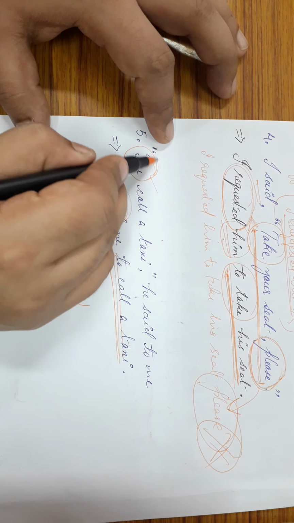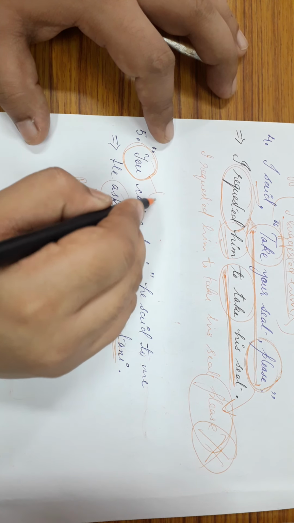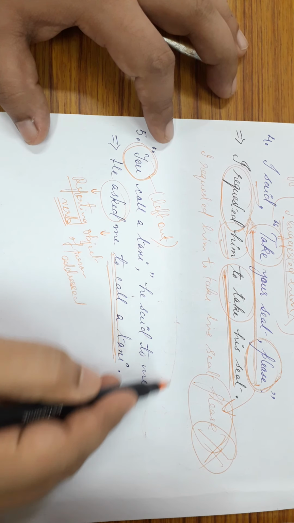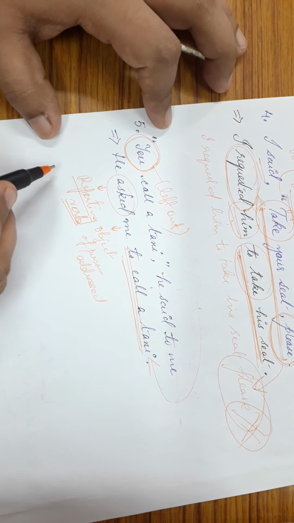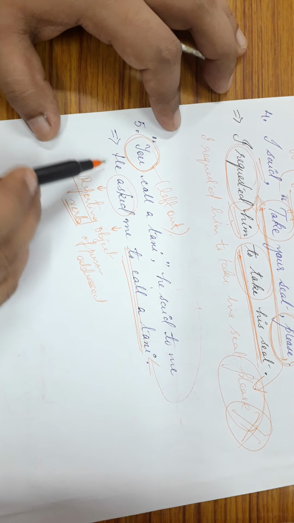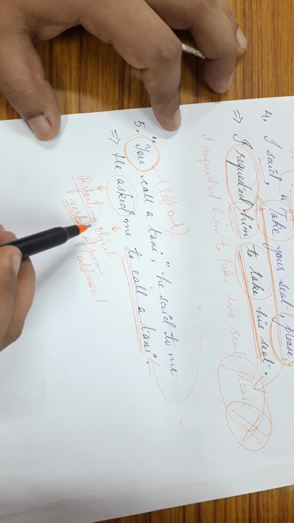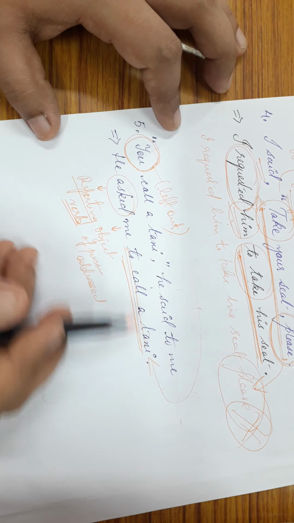Now you see, this particular subject is omitted or left out when we have converted this into indirect speech. That is, you cannot write the sentence in this way, he asked me you to call a taxi, or he asked me to you call a taxi.